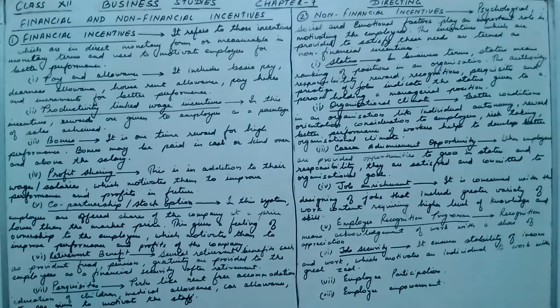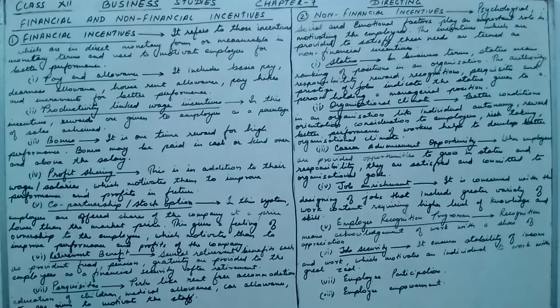Now the next one is the employee recognition program. Recognition means acknowledgement of work with a show of appreciation. When work is acknowledged with a show of appreciation, that is called an employee recognition program. With such appreciation, employees feel motivated. It can be done by congratulating an employee for good performance. If the employee is performing well, the manager should congratulate him. Display the achievements on the notice board or in the newsletter of the company.